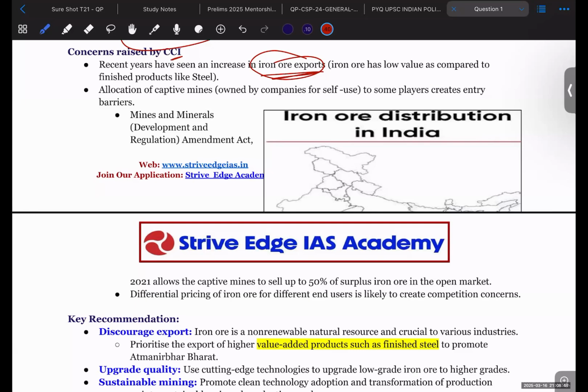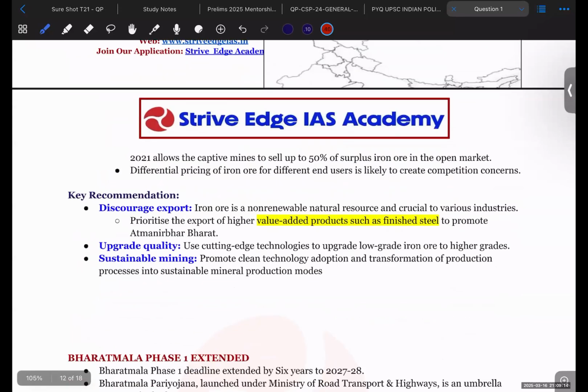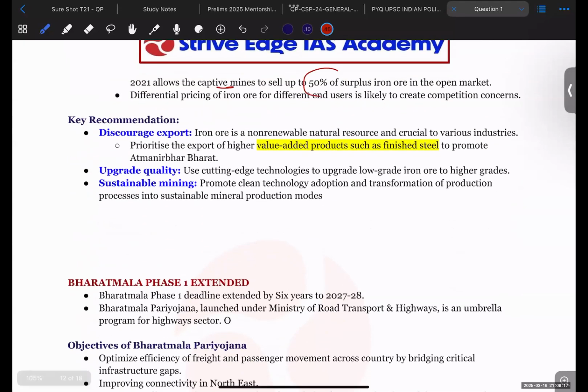Instead, we should be producing finished products like steel and exporting more steel as compared to iron ore. Allocation of captive mines to some players creates entry barriers. The Mines and Minerals Development Act 2021 allows the captive mines to sell up to 50% of the surplus iron ore in the open market.